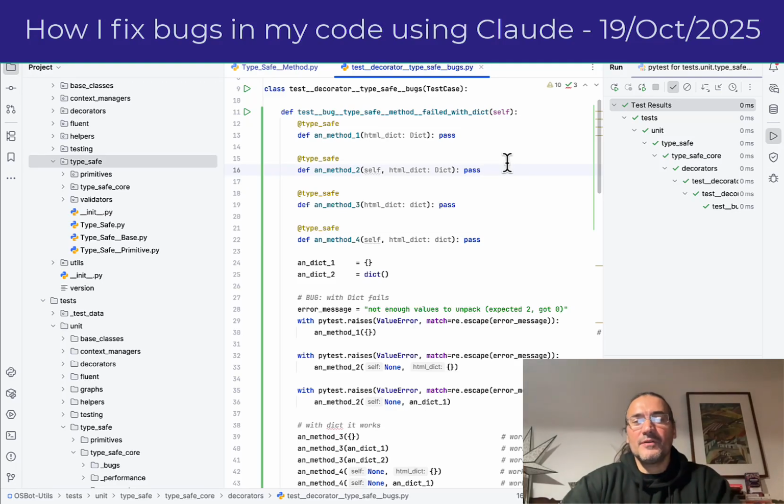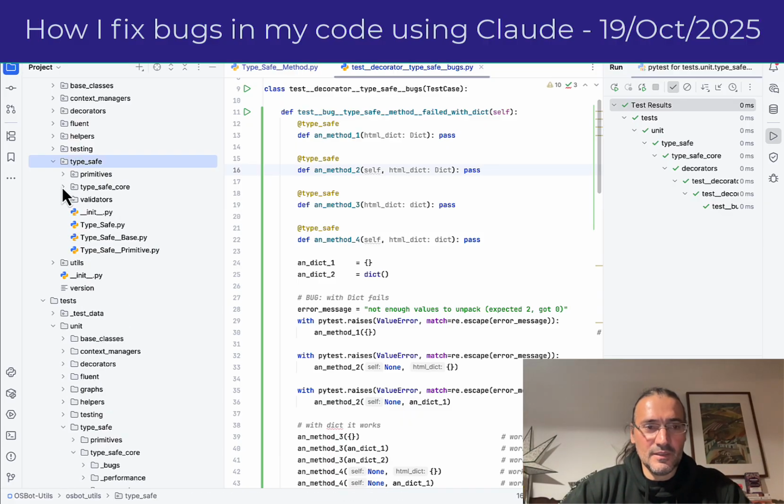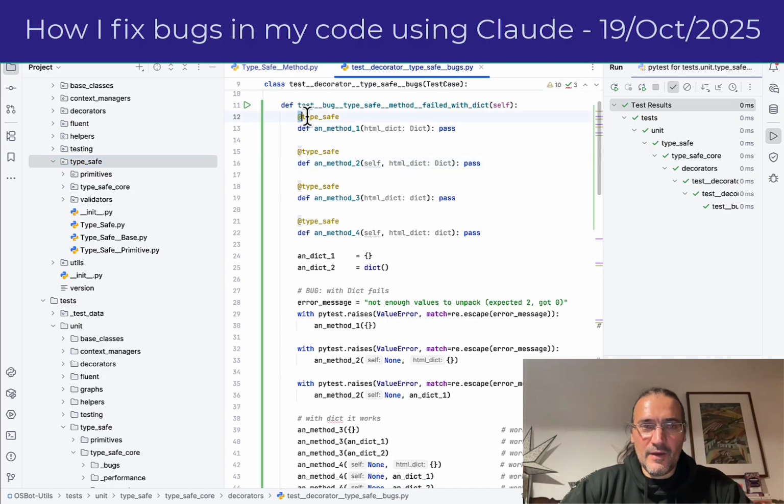Okay, so here's a video on the topic that LLMs can't code, right? So I have a bug, and this is a bug in my type safe code base, which you can see here. It's quite big. Fundamentally, what happens is that when I now add a type safety method, I can add that and that checks the type safety.